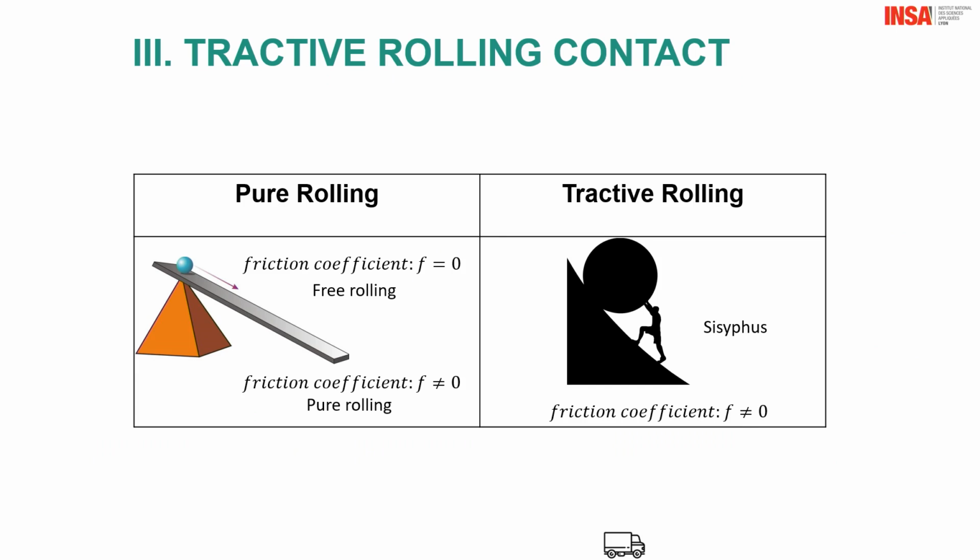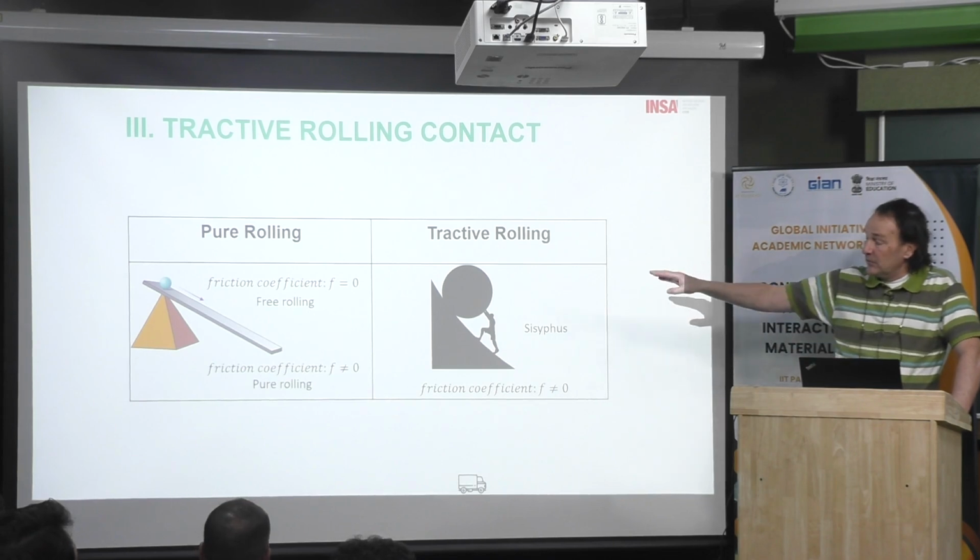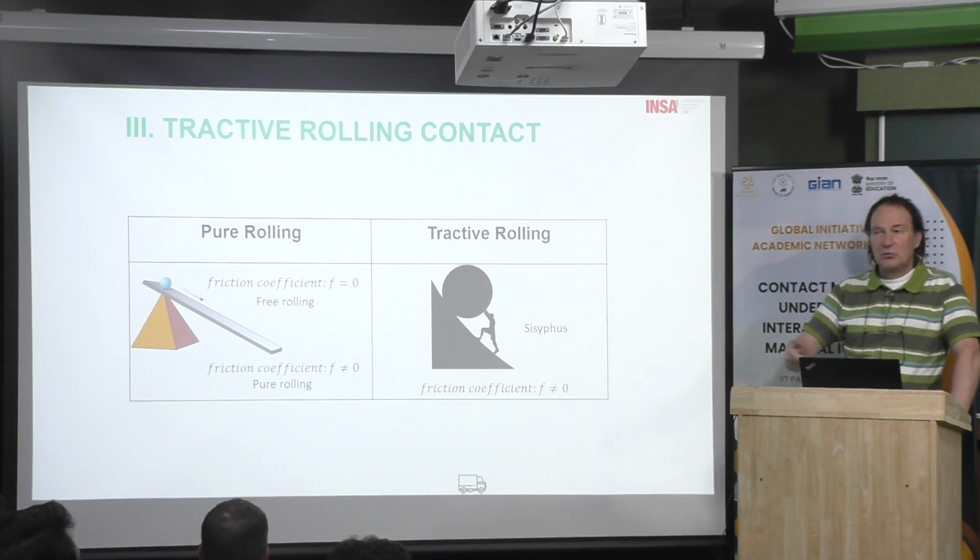Now a few notions about what we call pure rolling and tractive rolling. In fact, if you let a ball fall along a plate like that, it will roll without any sliding, if you neglect micro sliding or if you have a friction coefficient of 0. This is what we call free rolling. There is no dissipation, no force acting against the movement of the ball, and so on.